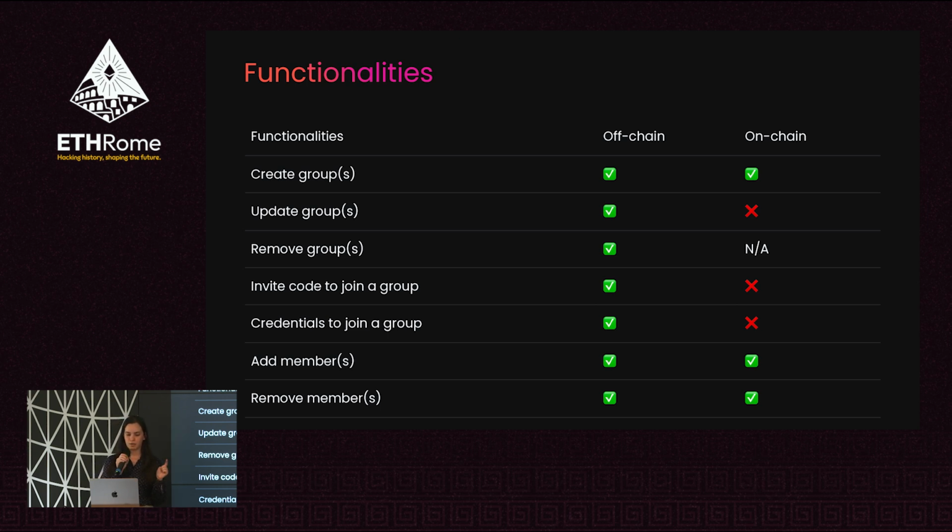Right now we will be implementing the invite code and credential for on-chain groups. Right now the Bandada on-chain infrastructure is using the Semaphore infrastructure. I will be talking about this later, but yes, it's using the on-chain Semaphore infrastructure.